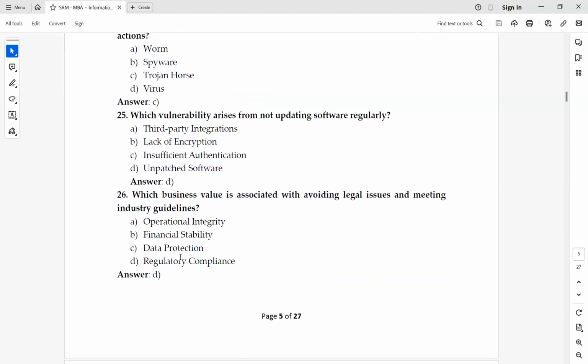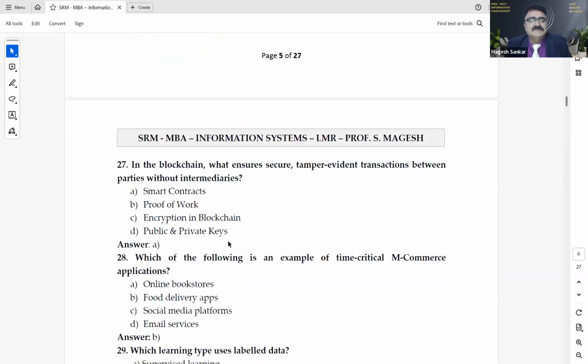Which business value is associated with avoiding legal issues and meeting industry guidelines? Answer, I think, D. No issues. Another learner has to read this. It's okay. D, regulatory compliance. I request one of you to read.